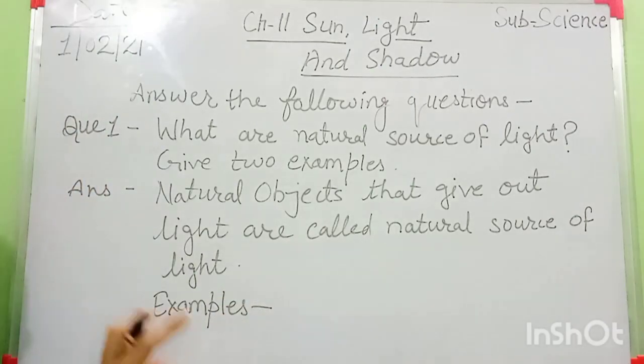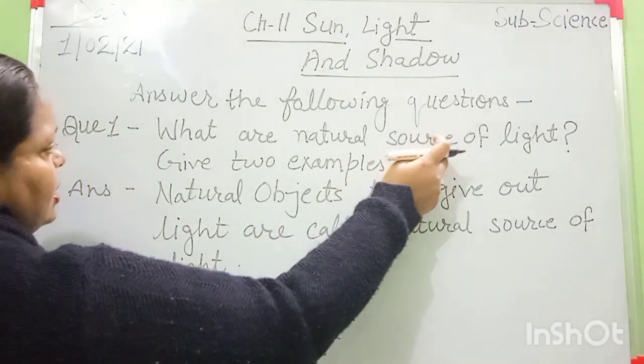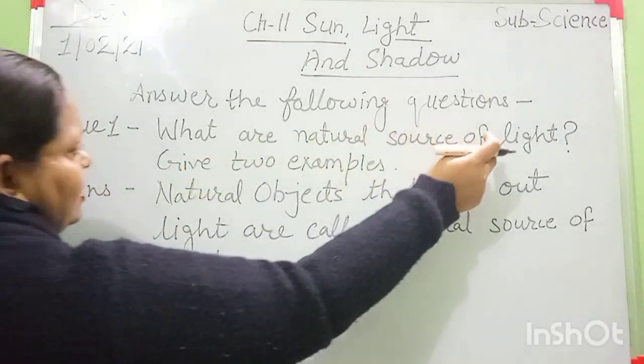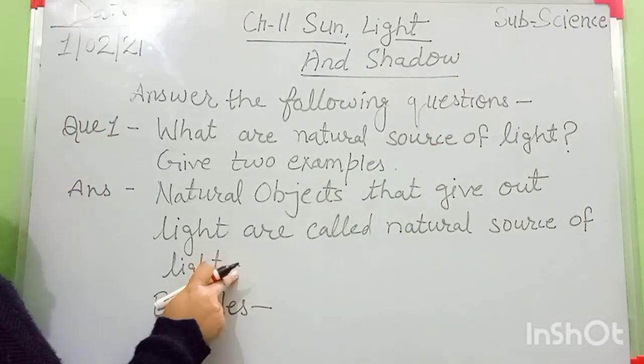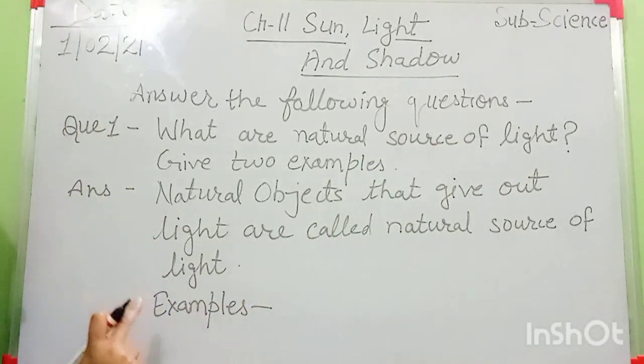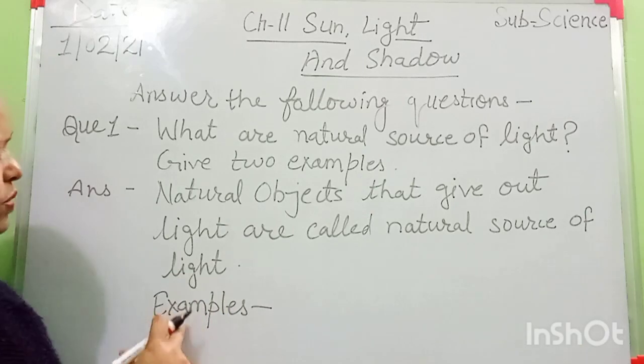Always remember, students, when the question is asking in two parts, once your first part is completed, you have to change the line. And what are the examples?